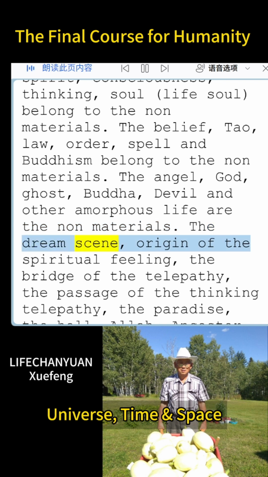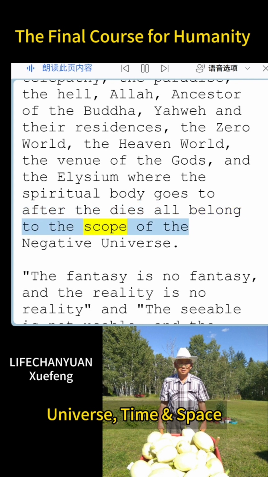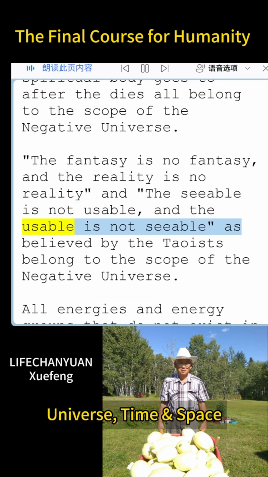The dream scene, origin of the spiritual feeling, the bridge of the telepathy, the passage of the thinking telepathy, the paradise, the hell, Allah, ancestor of the Buddha, Yahweh and their residences, the zero world, the heaven world, the venue of the gods, and the Elysium where the spiritual body goes to after death all belong to the scope of the negative universe. The fantasy is no fantasy, and the reality is no reality, and the seeable is not usable, and the usable is not seeable, as believed by the Taoists, belong to the scope of the negative universe.